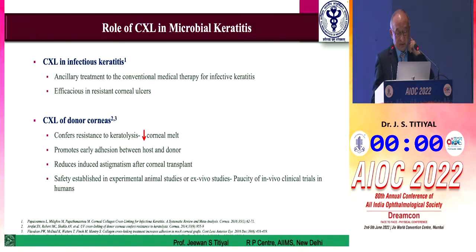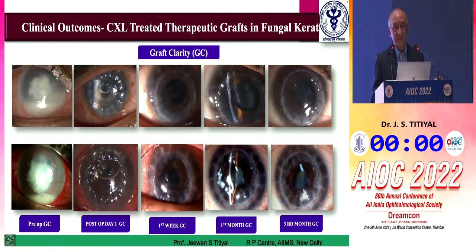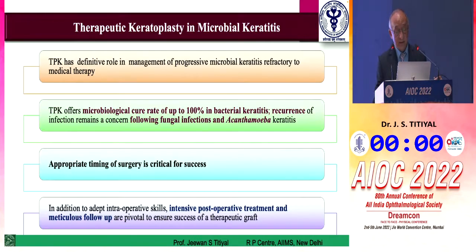Patch graft is covered by Dr. Rajesh. A little bit on cross-linked corneal tissue. I think we first reported that you can cross-link the donor tissue and put it in fungal corneal ulcers. And it seems to do quite well in terms of prolonged clarity of these grafts and less chances of recurrence and less chances of wound-related problems. And in recent times, Dr. Radhika has been working on cross-linking the entire eye so that the host graft junction also gets cross-linked in these cases. That might do better in the future also.